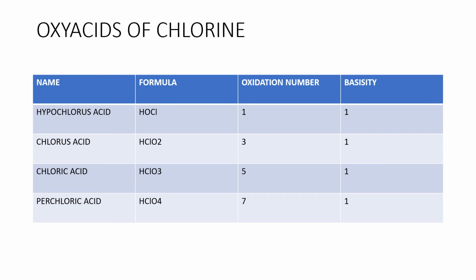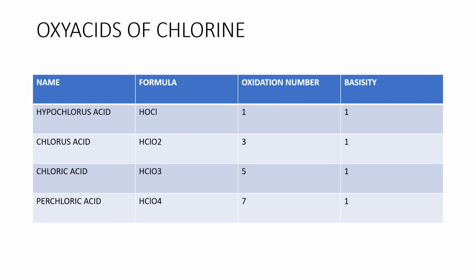Next, oxyacids of chlorine. Examples: hypochlorous acid, chlorous acid, chloric acid, perchloric acid. Formulas: HOCl, hypochlorous acid; HClO2, chlorous acid; HClO3, chloric acid; HClO4, perchloric acid.